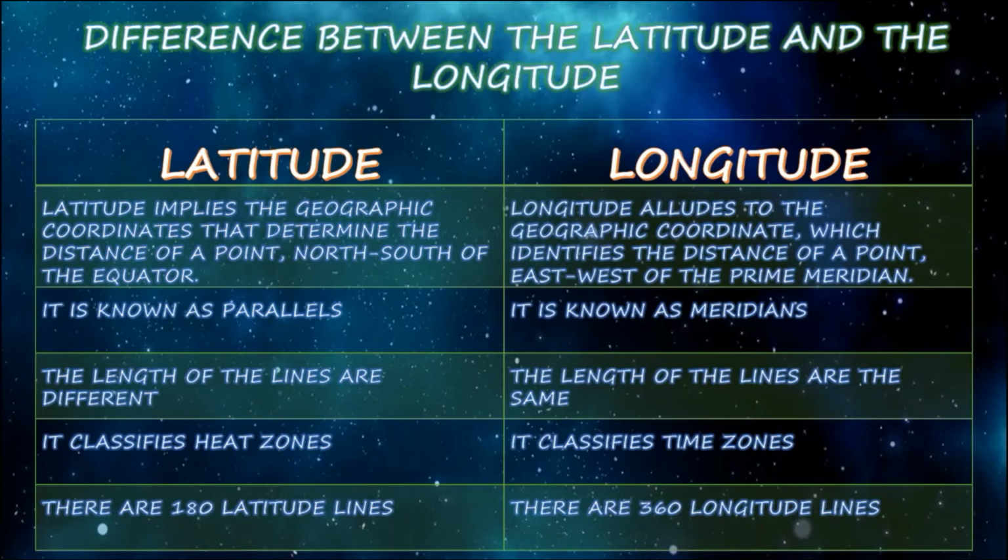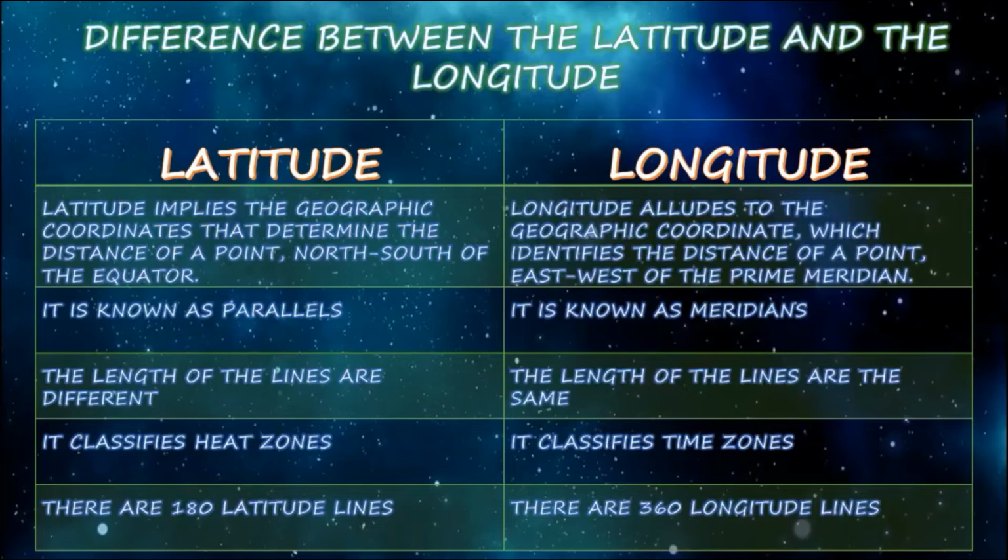So here is the difference between latitude and longitude. Latitude is the geographic coordinate that determines the distance of a point north-south of the equator. Longitude is the geographic coordinate which identifies the distance of a point east-west of the prime meridian. Latitude lines are known as parallels. Longitude lines are known as meridians. Clear? The length of the latitude lines is different, while the length of the longitude lines will all be the same. Latitude classifies the heat zones, and longitude classifies the time zones.